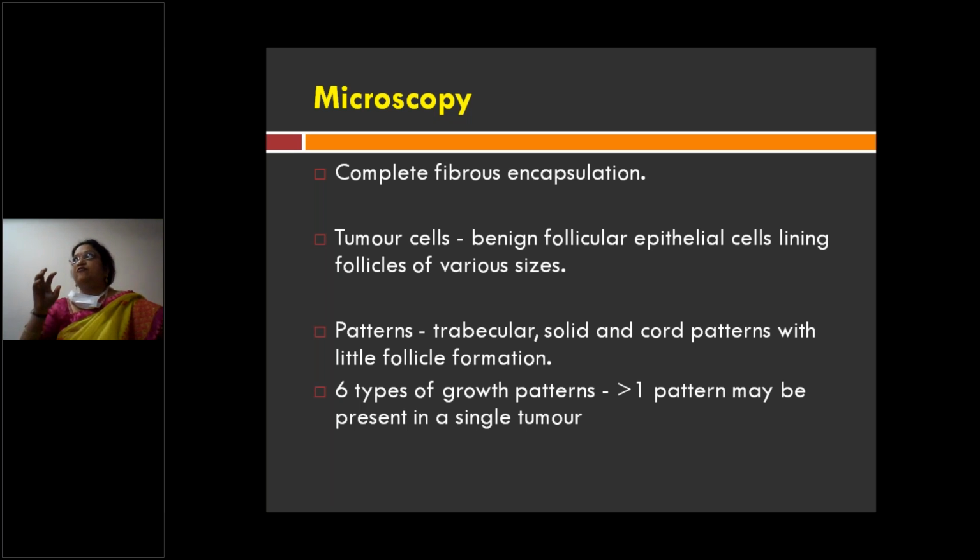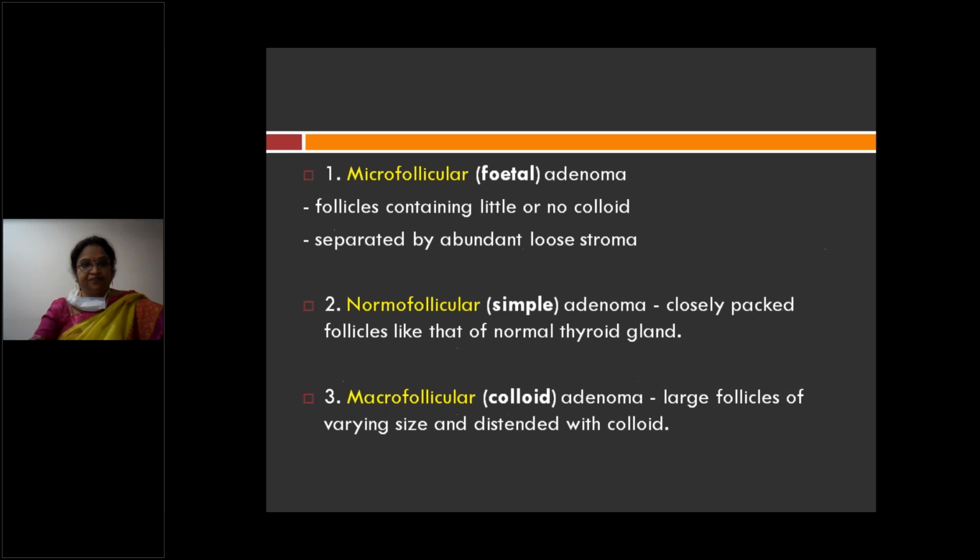So microscopically, that particular adenoma has complete encapsulation, and within the encapsulation, whatever lesion is there, you see that the follicles are lined by benign follicular epithelial cells. The pattern of arrangement can be in the form of microfollicles or macrofollicles, trabecular arrangement, solid arrangement, or in the form of chord. Sometimes six types of growth patterns you can also see.